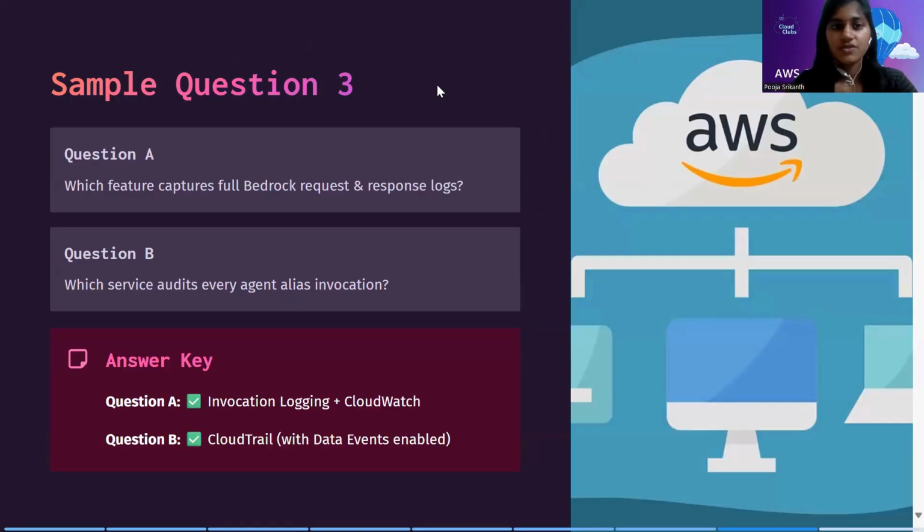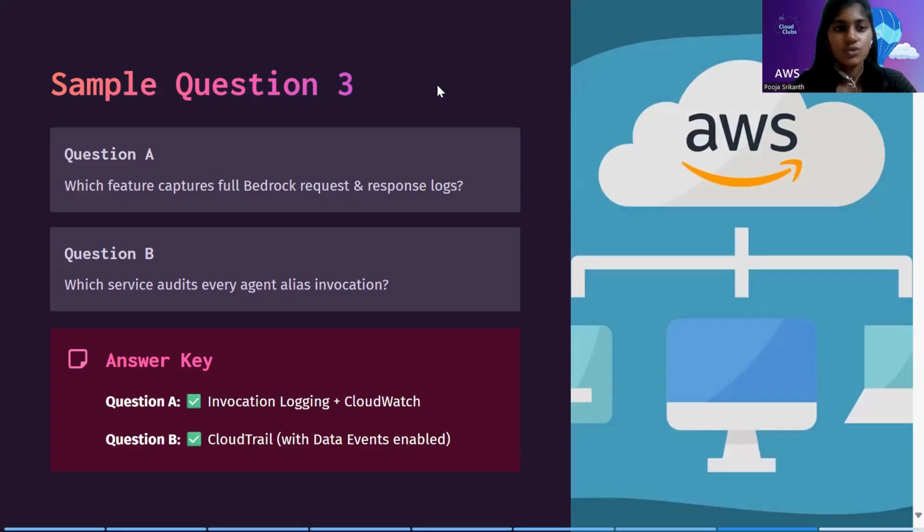As we've gone through, under Bedrock, we would say invocation logging. And when it comes to request and response, and especially with the keyword logs, then CloudWatch would be coming to your mind. Since request and response incline towards API, this is where you get your linking to the CloudWatch service.